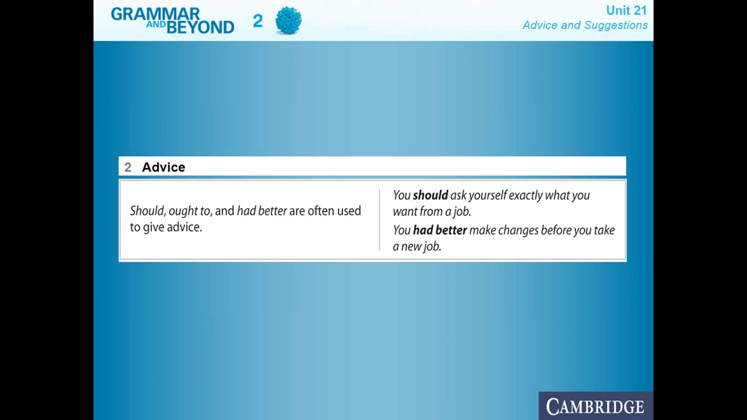You had better make changes before you take a new job. As you see over here, this is advice that you make to a person, right? But what is the difference between should and had better? We're going to see that here in a second. Just bear with me for a moment, and we are going to go over the explanation and the grammar structure of each of them.